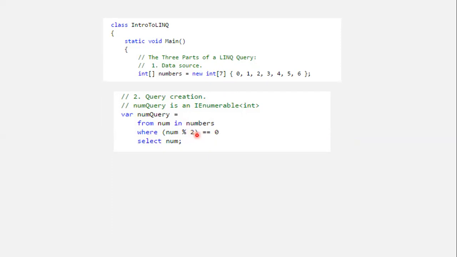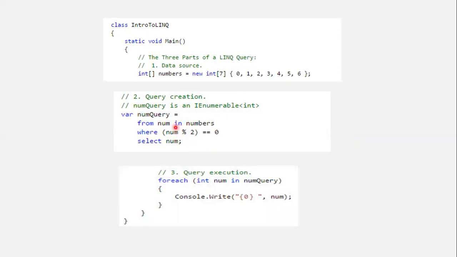If it is 0, then select that number. It means we are going to select only even numbers. Select only that number from the numbers collection, the number whose remainder is exactly equal to 0 when that number is divided by 2.